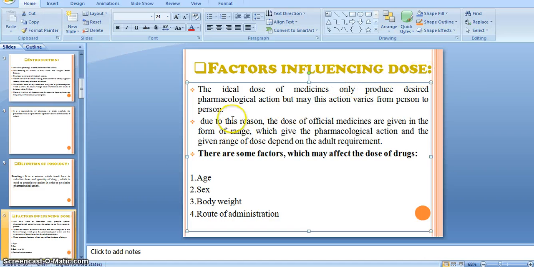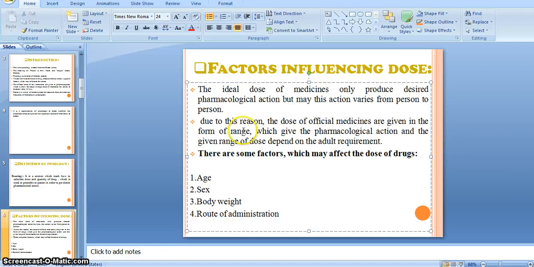Due to this influence on the doses, the doses of official medicines are given in the form of a range, because of the different action from person to person. The given range of dose depends on the adult requirement.